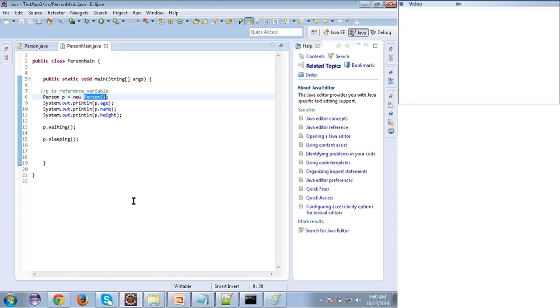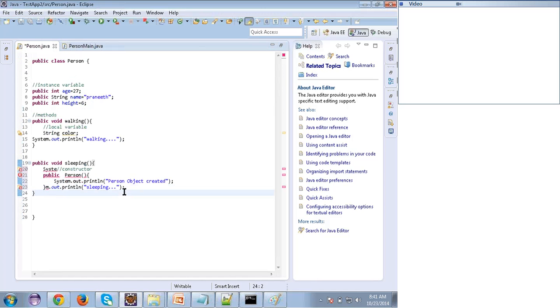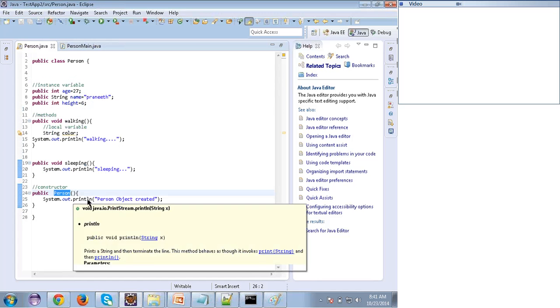The constructor will initialize the values to the instance variables. That's all about the constructor. So I'm writing the constructor. Yeah, so I have a constructor, the person constructor.